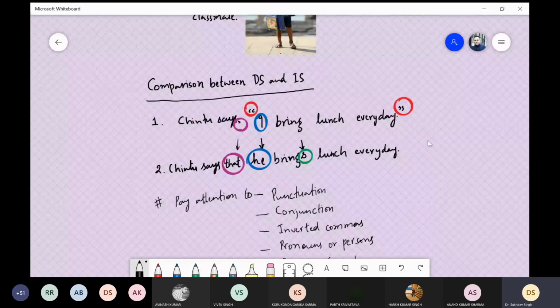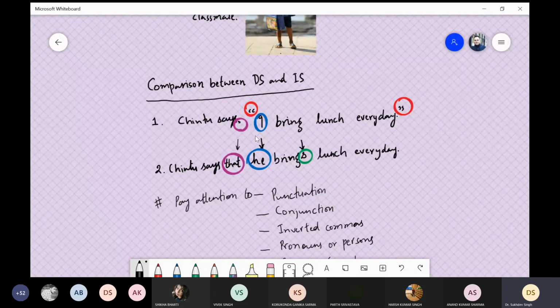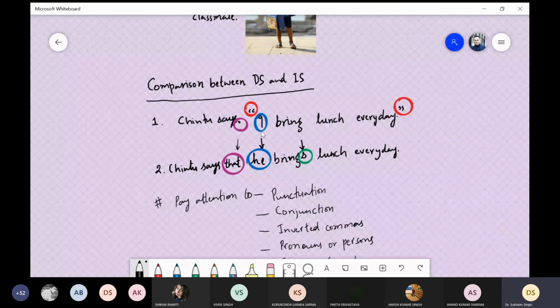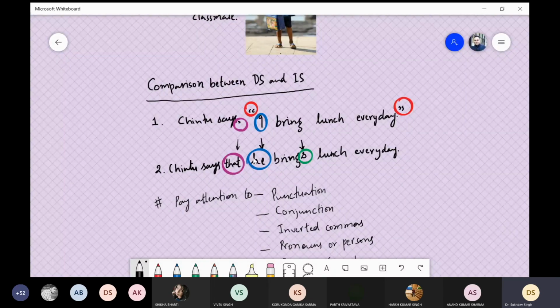Then we lift this Chintu says from direct speech, we lift it up as it is here, but we don't add this comma of the direct speech. We delete the comma of direct speech and then add that. Chintu says that. After that, there are some changes that we have to make. So this inverted comma of the direct speech, we remove this, and the subject in the statement changes as the direct speech is changed into indirect speech. So this I is converted into he. These persons will change. I we convert into he, because now the subject in the indirect speech has become he.